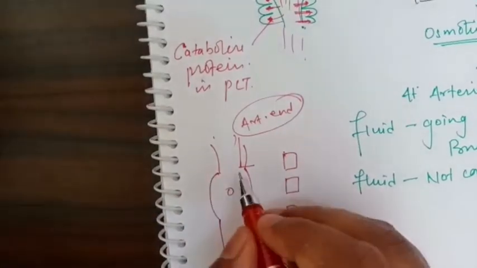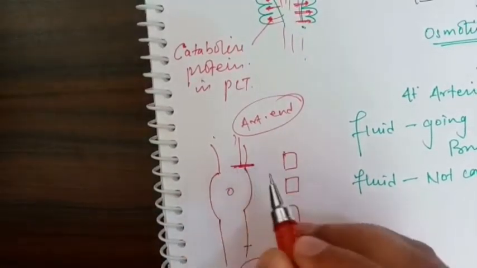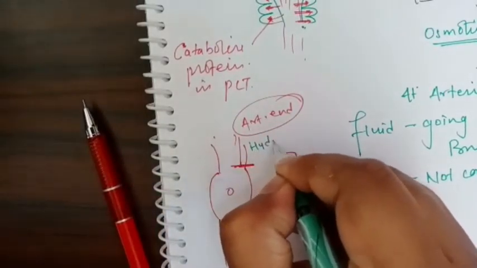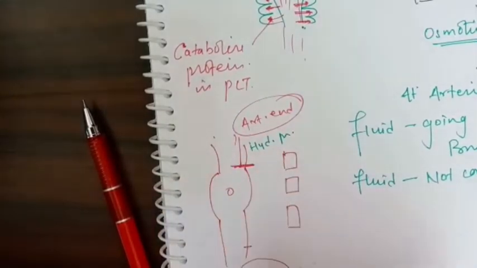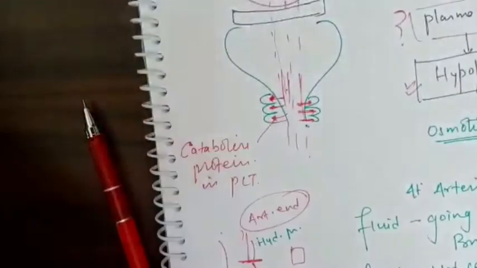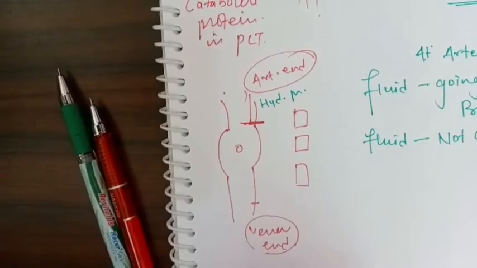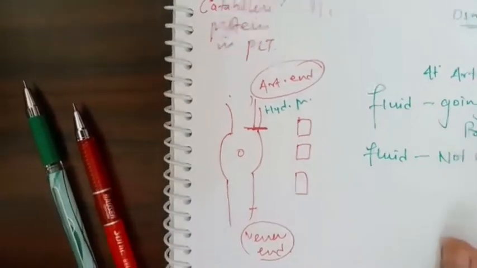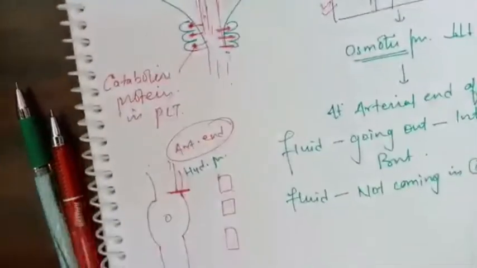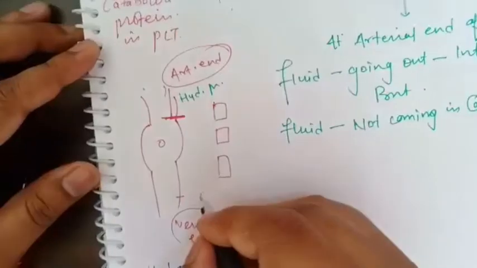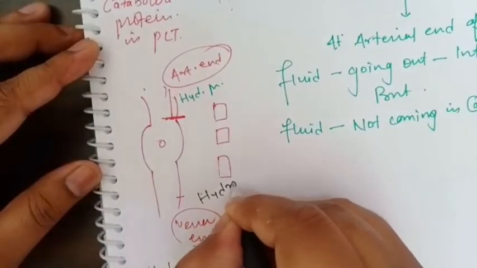Now at the arterial end, there are two terms we know: hydrostatic pressure and osmotic pressure. Hydrostatic pressure.